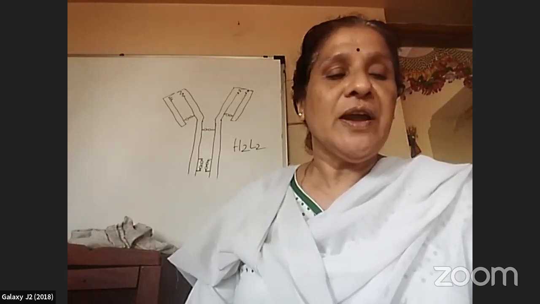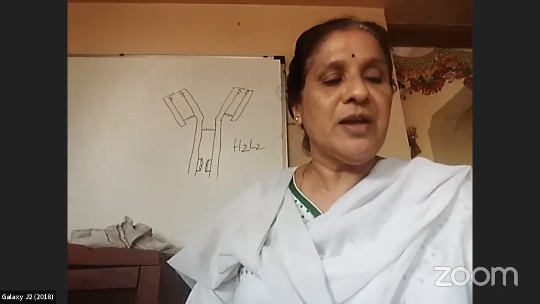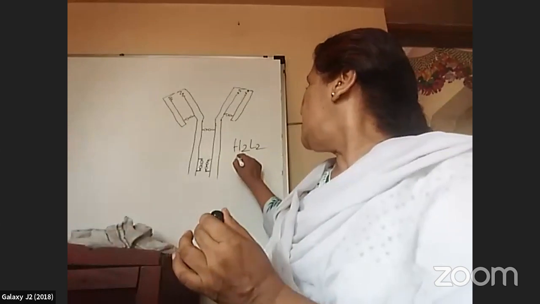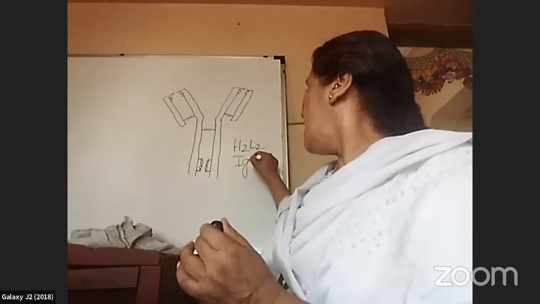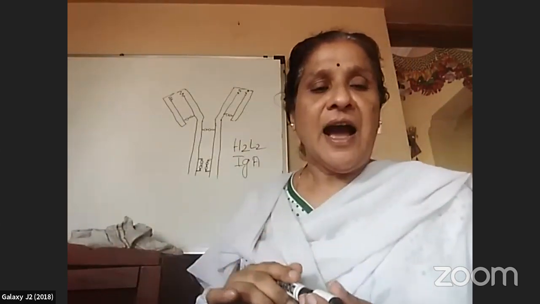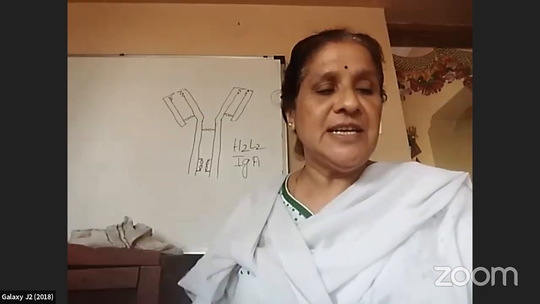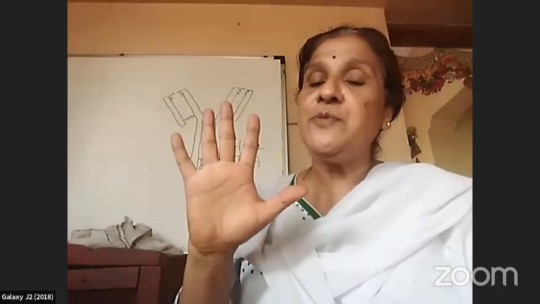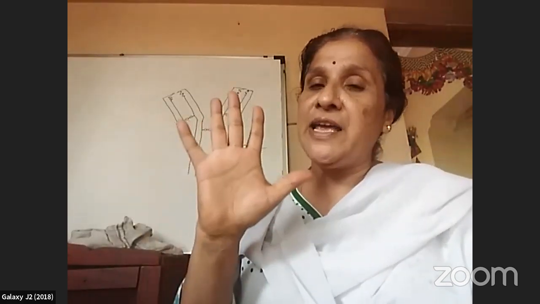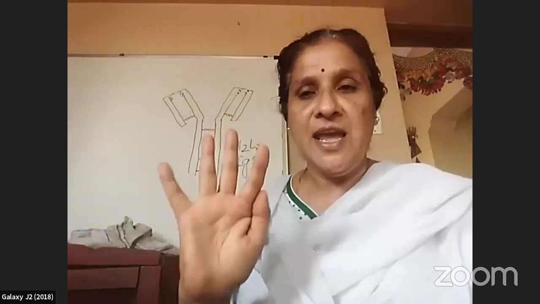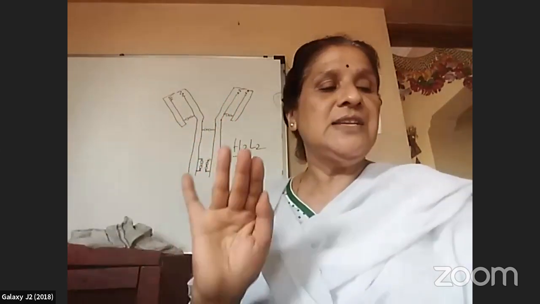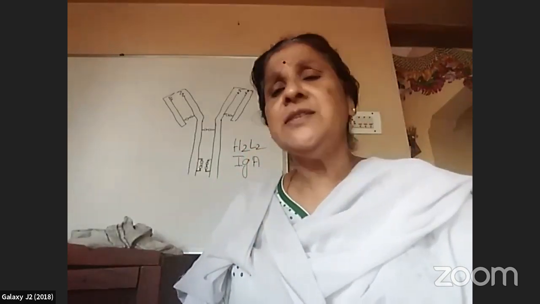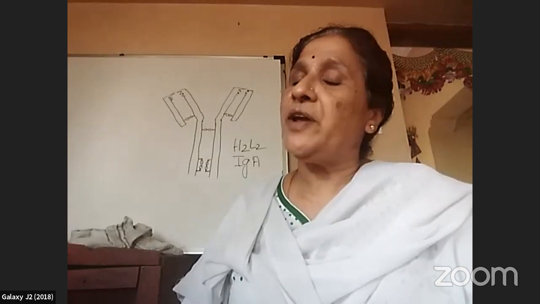The different types of antibodies that are present in our body are IgA. I means immunoglobulins. IgA, IgE, IgG, IgM, IgD. Five different types of antibodies are there. So this is the structure of an antibody.